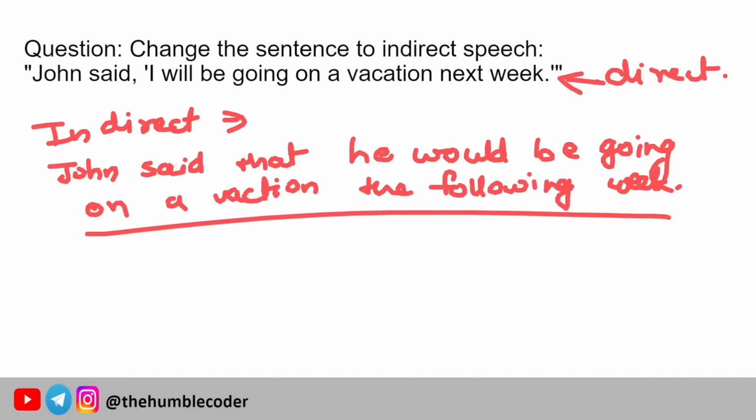Okay, so John said that he would be going on a vacation the following week. Someone else is saying this statement about John. Now see, that is why we are practicing these questions without options, so that you understand how to convert sentences from indirect to direct or direct to indirect, and active to passive or passive to active.